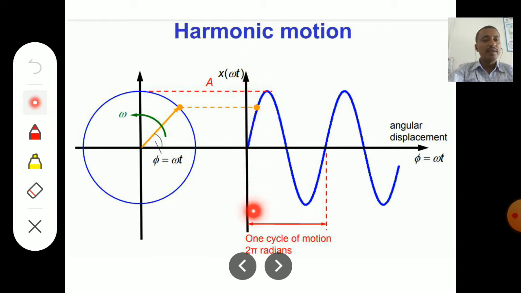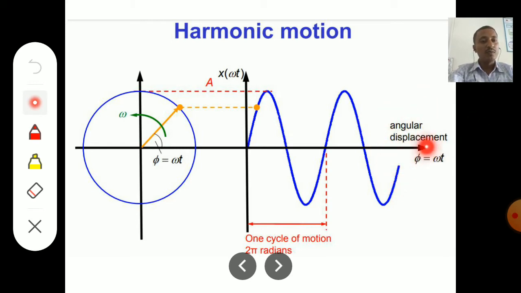This is how you can represent simple harmonic motion, with y-axis and x-axis. This is the complete circle of motion if you take any vibration. It is a kind of wave. Here the x-axis denotes the phase angular displacement, that is the phase angle.